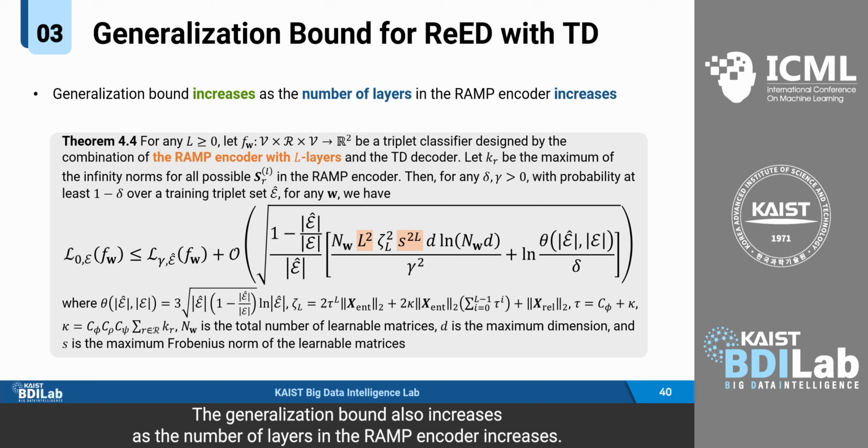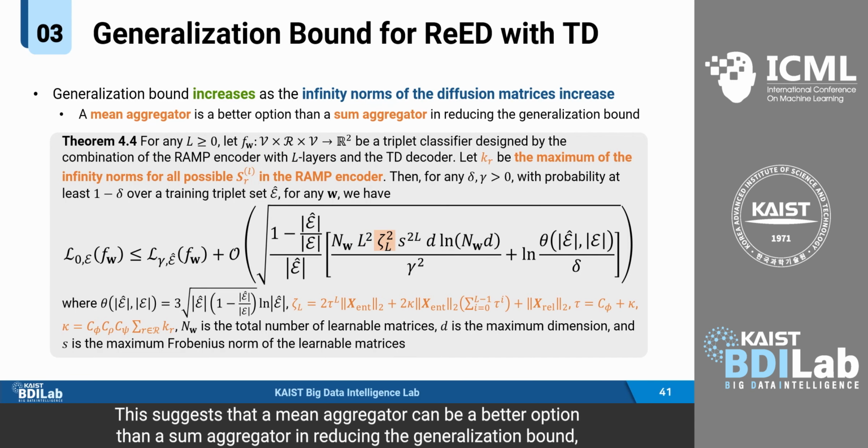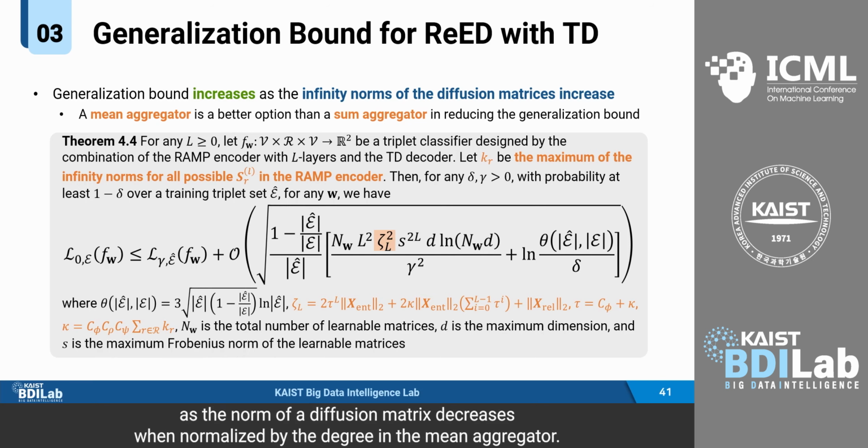The generalization bound also increases as the number of layers in the recurrent encoder increases. Also, the bound is affected by the infinity norms of the diffusion matrices. This suggests that a mean aggregator can be a better option than a sum aggregator in reducing the generalization bound, as the norm of a diffusion matrix decreases when normalized by the degree in the mean aggregator.